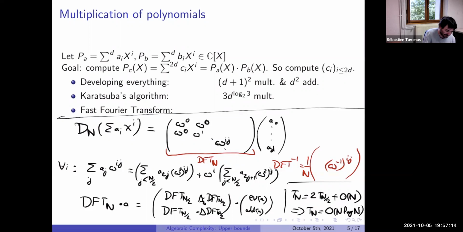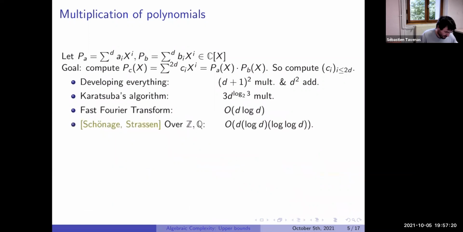And when you do the inverse, it is the same, but with the matrix W to the -1. So that was the fast Fourier transform. And see, we did the computation over C. The big result was by Schönhage and Strassen. They showed that it is also possible to simulate the computation over C using only integers or rationals, with a cost which is n log n. So we can do even that on Z or Q.